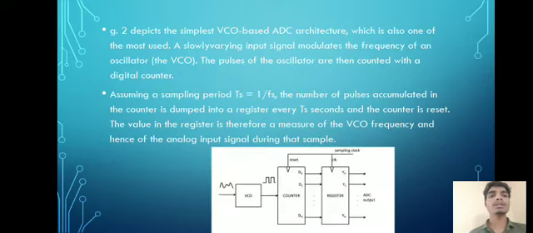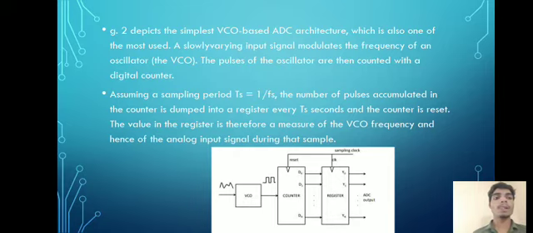This depicts the simplest VCO based ADC architecture, which is also one of the most used. A slowly varying input signal modulates the frequency of an oscillator. The pulses of the oscillator are then counted with a digital counter. Assuming a sample period Ts equal to 1 by Fs, the number of pulses accumulated in the counter is dumped into a register every Ts seconds and the counter is reset. The value in the register is therefore a measure of the VCO frequency and hence the analog input signal during that period.